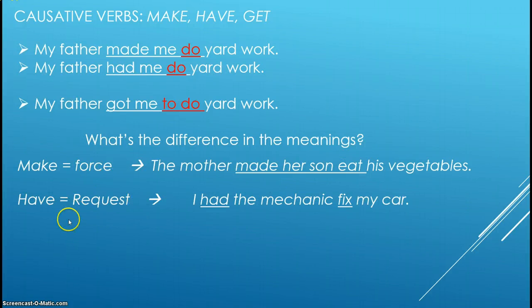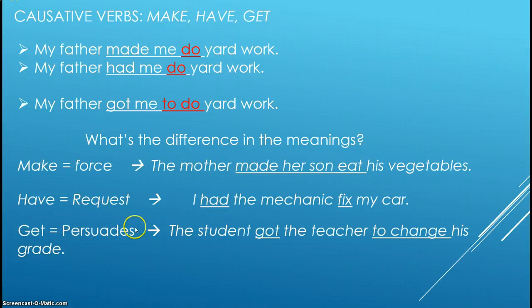Have someone do something is a request, kind of make an order. I had the mechanic fix my car. Not to fix, not fixing, just keep it simple there. I gave the request, I gave the order, it's his job to do it, and he followed it. Get equals persuade. The student got the teacher to change his grade. Persuaded the teacher, talked to the teacher, gave some reasons, made the teacher change her mind, or his, depending on if the teacher is female or male. Now here, just need to remember that if you use the word get, it's going to have the infinitive later.